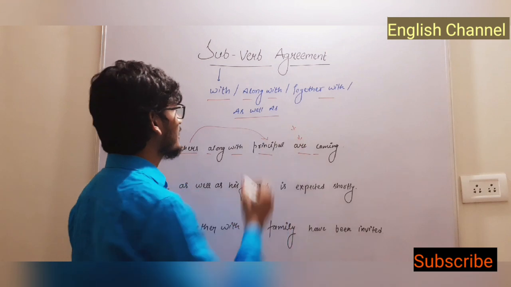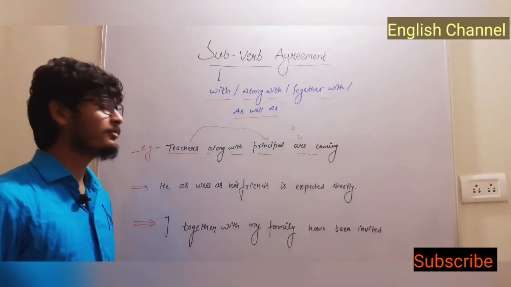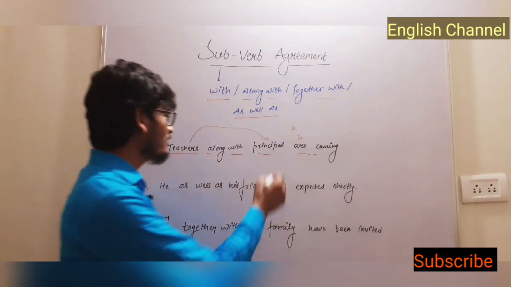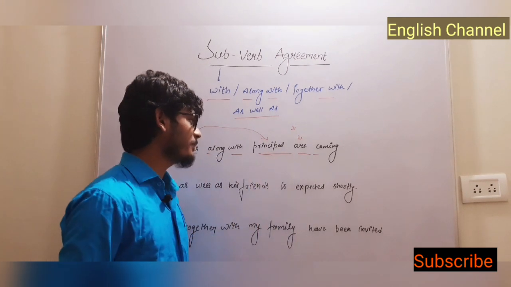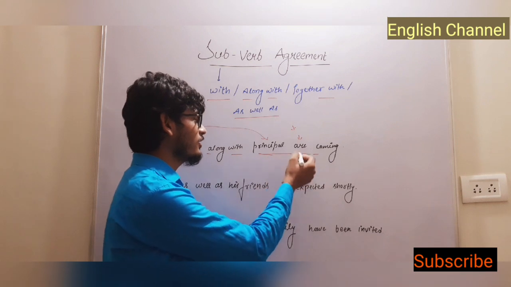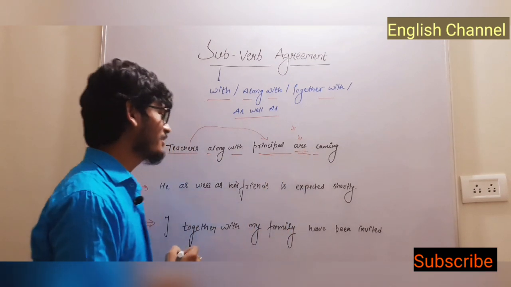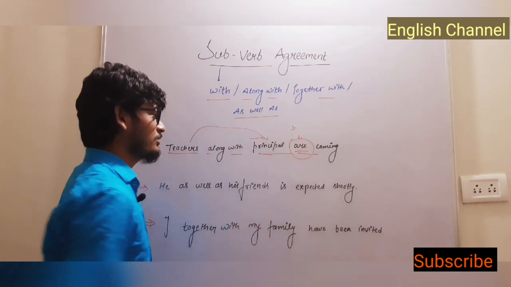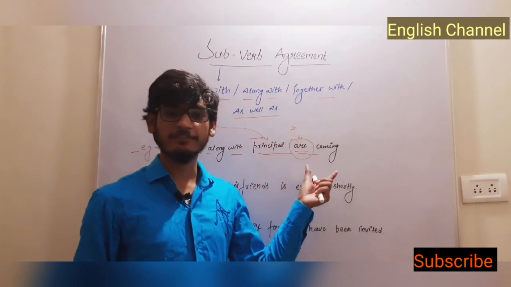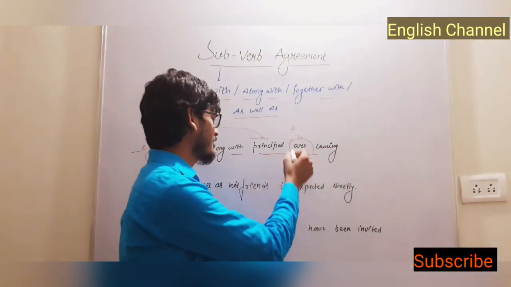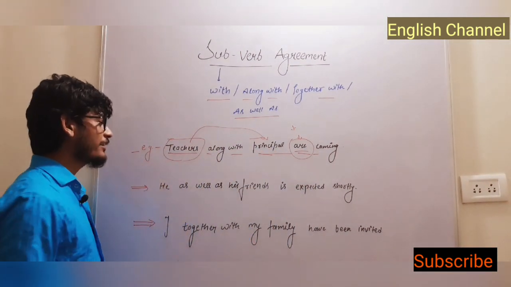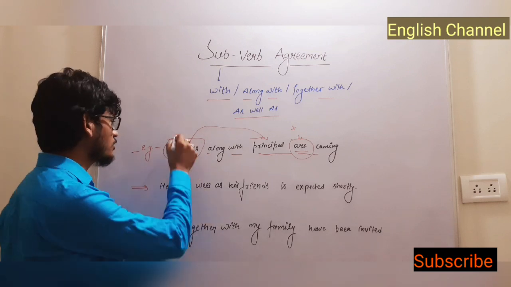We have seen that in subject verb agreement, the verb agrees according to the subject. Here principal is the nearest doer of the verb are. According to the principal, we should have used is if it is in present, but it is not so. We have used are according to the teachers, according to the first doer.